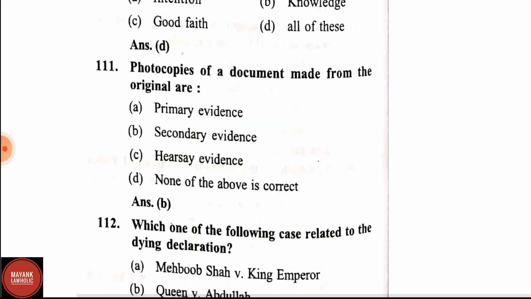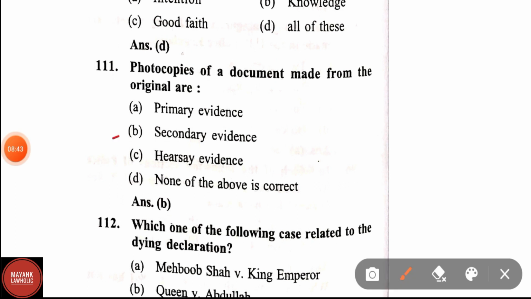Question number 111. Photocopies of a document made from the original are primary evidence, secondary evidence, hearsay evidence, none of the above is correct. Correct answer is secondary evidence.